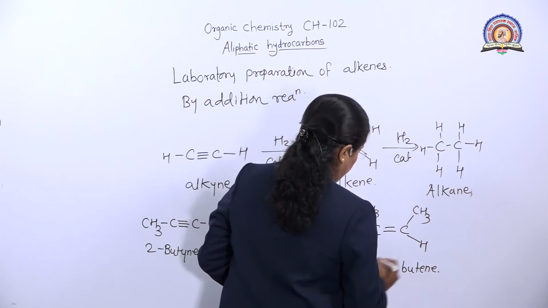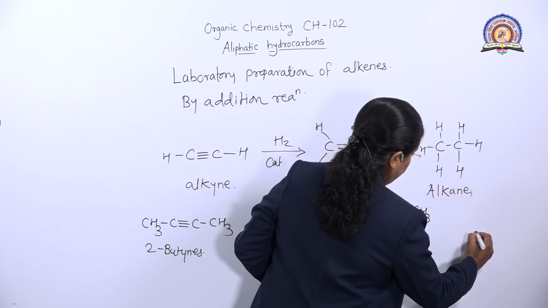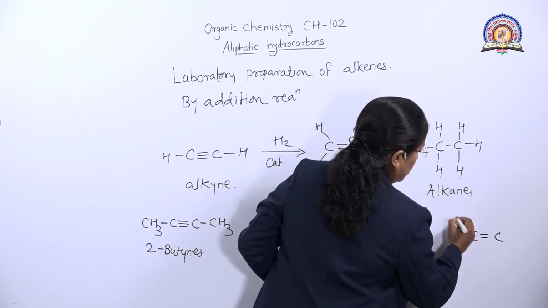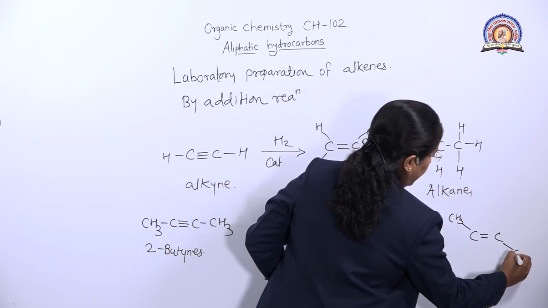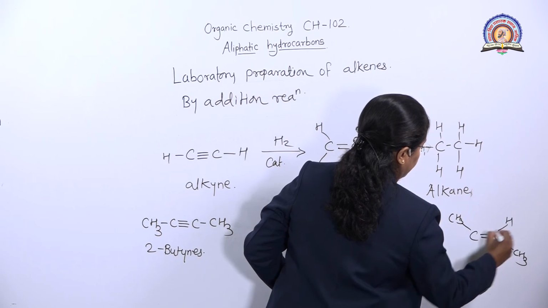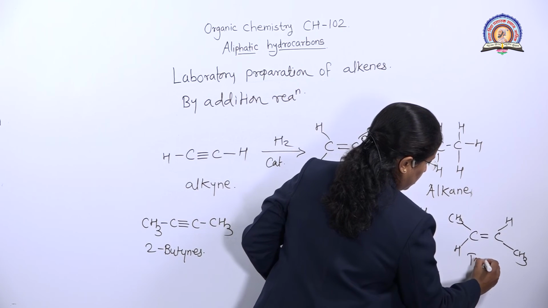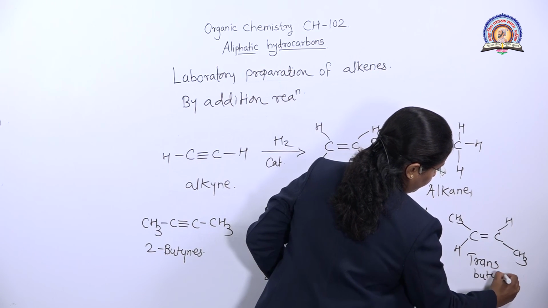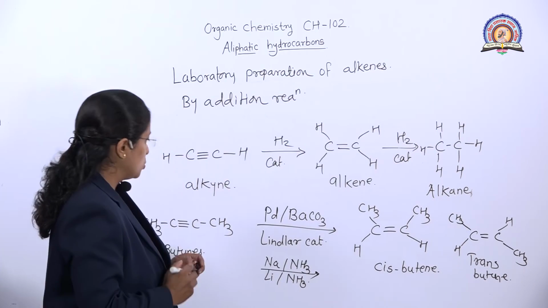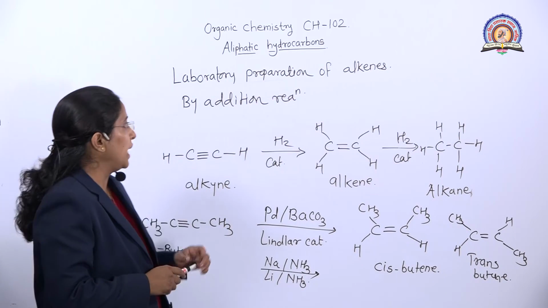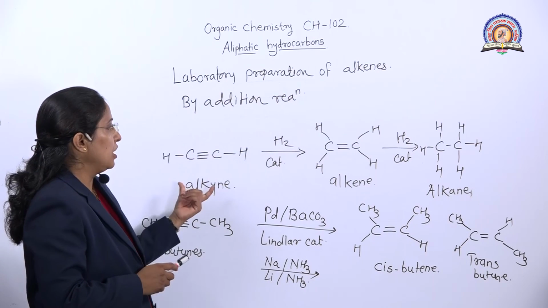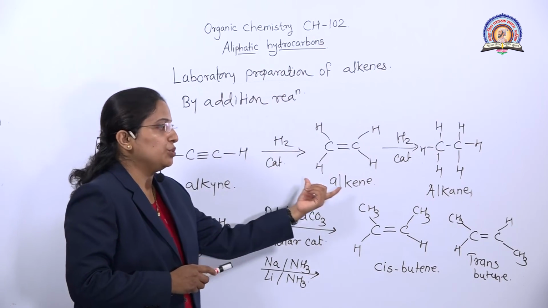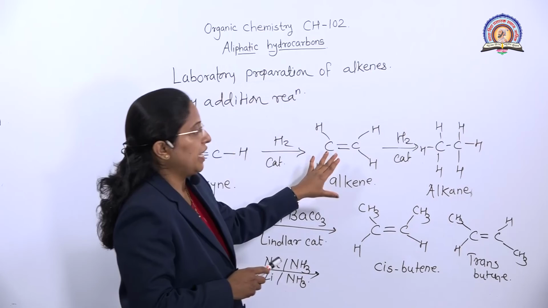We write the product here, trans butene. Trans is nothing but two methyl groups present on opposite sides. So this is called trans butene. Okay. So students, you only remember that by addition reaction, alkynes on reduction give alkenes. We stop the reaction at this stage.